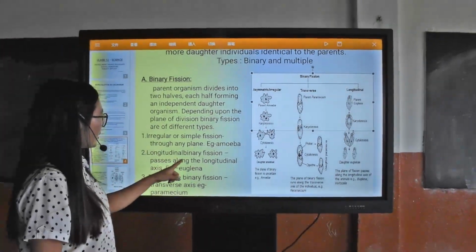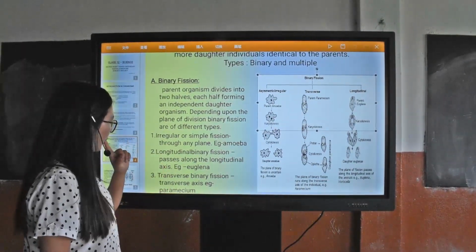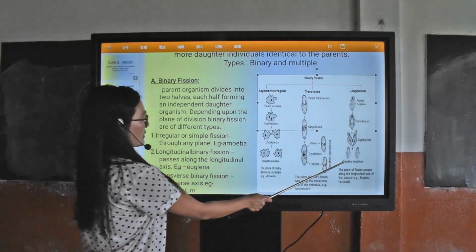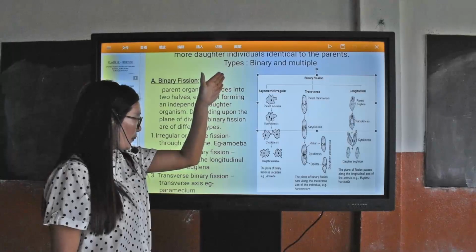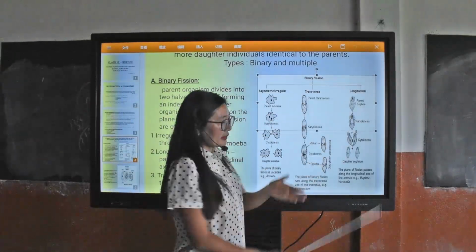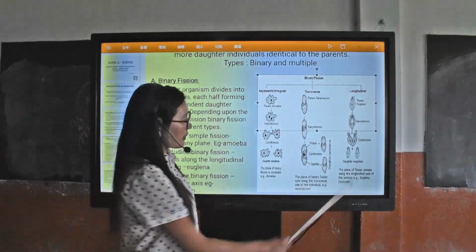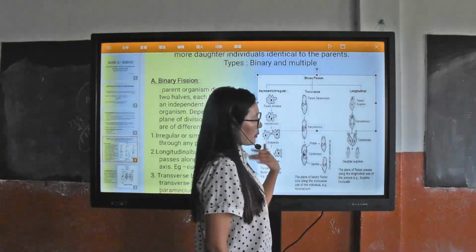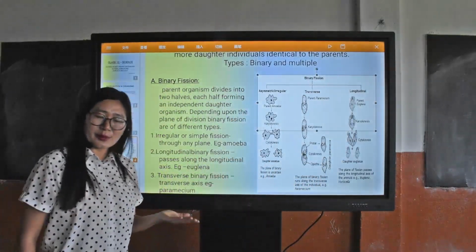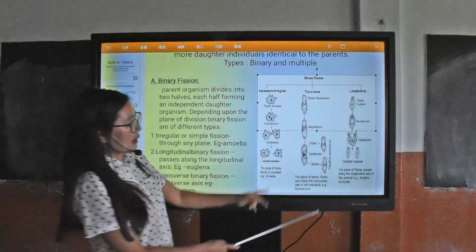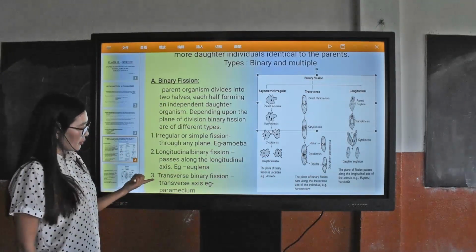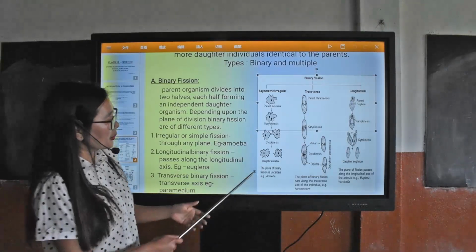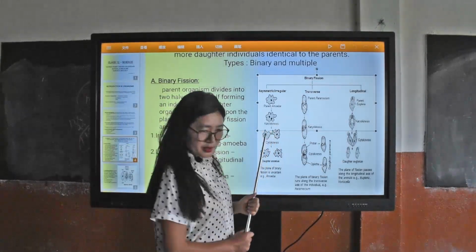In longitudinal binary fission, we will see Euglena. In Euglena, the parent body is divided along the longitudinal axis. They first divide the nucleus, and after that they divide the cytoplasm and give rise to these 2 daughter cells. In transverse binary fission, you will find this in the Paramecium species.